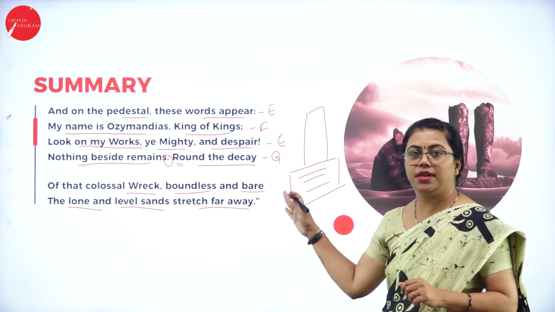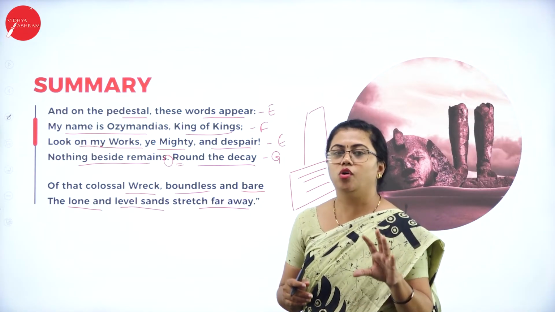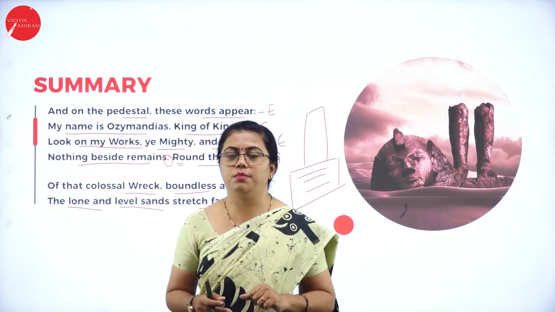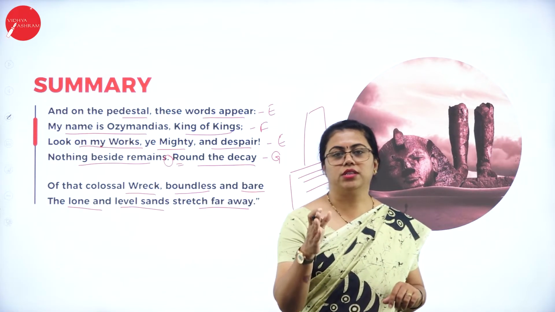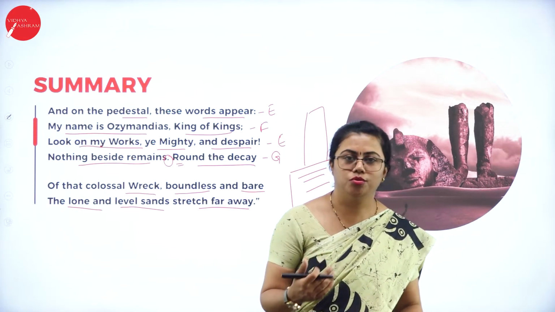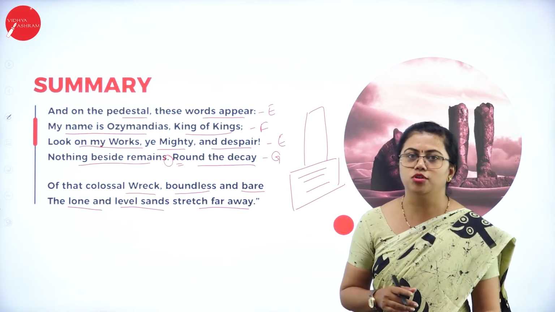So this was the summary you learned about this Ozymandias. Hope you are clear with the summary. The whole theme, if you want to tell it in one line, is: do not be proud of whatever you have. One or the other day you will go back to the earth only. So please do not boast about yourself. This is what the poet tells about over here.